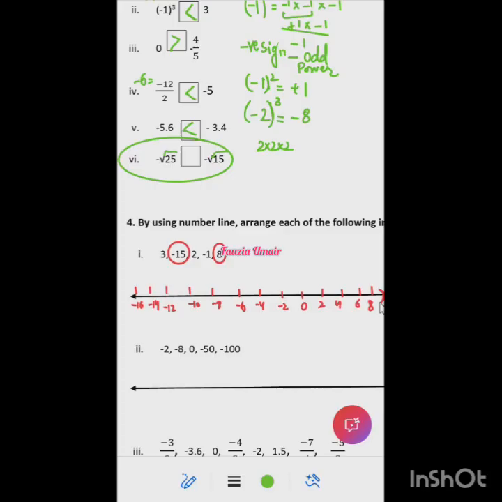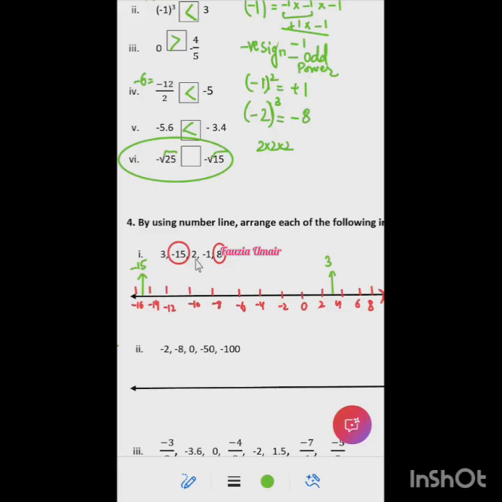Yes, ma'am. So now I can just label them. The first number I need to label is 3. So where would 3 be on this number line? Between 2 and 4. Very good. So I will put an arrow and write down that 3 is here, right? Then minus 15. Where would minus 15 be? Minus 16 and minus 14. That's right, between minus 14 and minus 16. So here is minus 15.